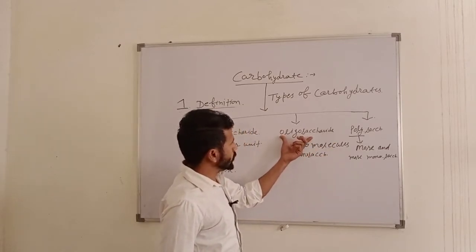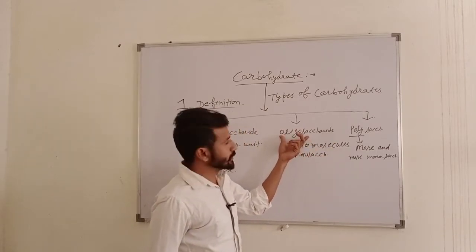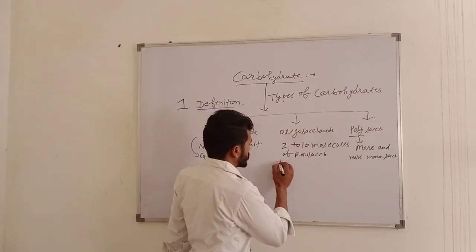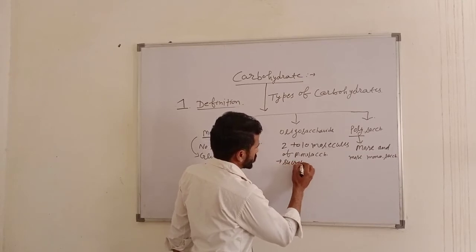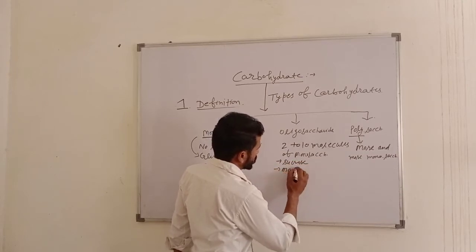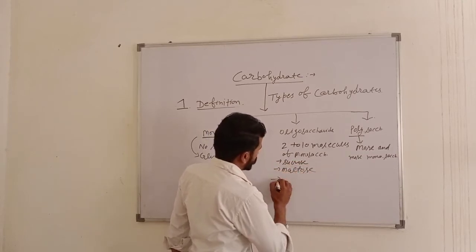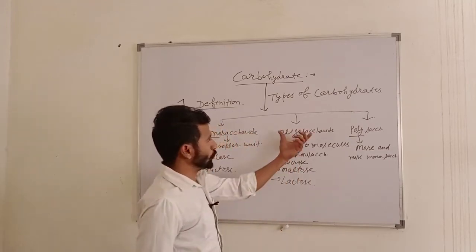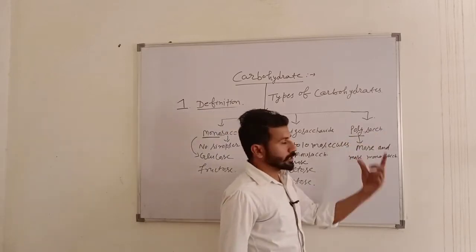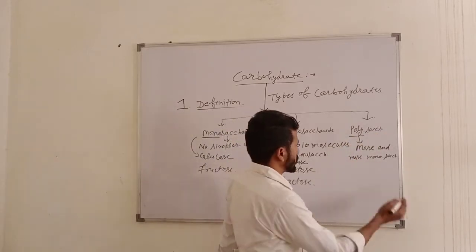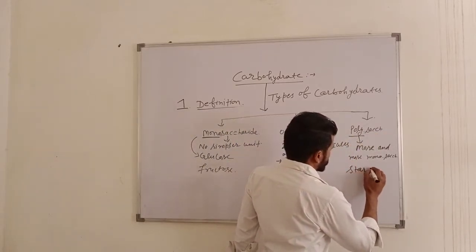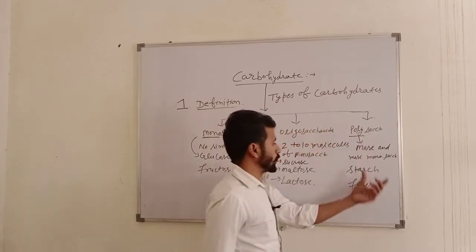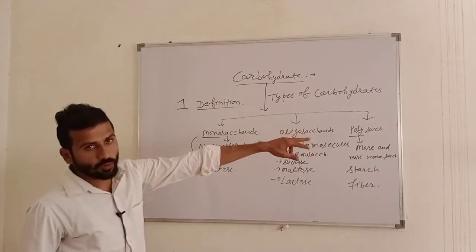Oligosaccharide can also be called disaccharide since it contains two monosaccharide units. Examples are sucrose, maltose and lactose. These are the basic examples of oligosaccharide. And the examples of polysaccharide are starch and fiber.